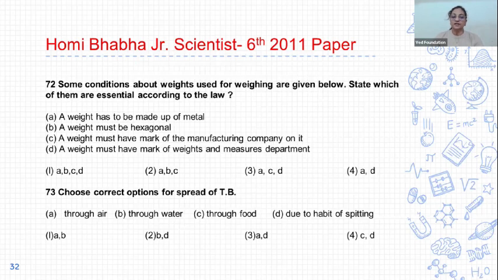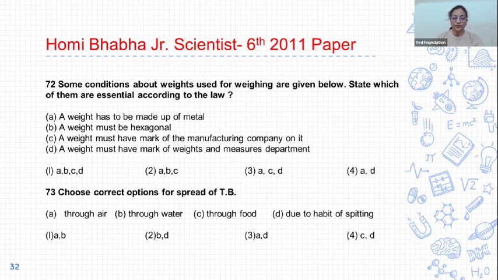72. Some conditions about weights used for weighing are given below. State which of them are essential according to the law. A. A weight has to be made of metal. B. A weight must be hexagonal. C. A weight must have the mark of the manufacturing company on it. And D. A weight must have the mark of the weights and measures department.